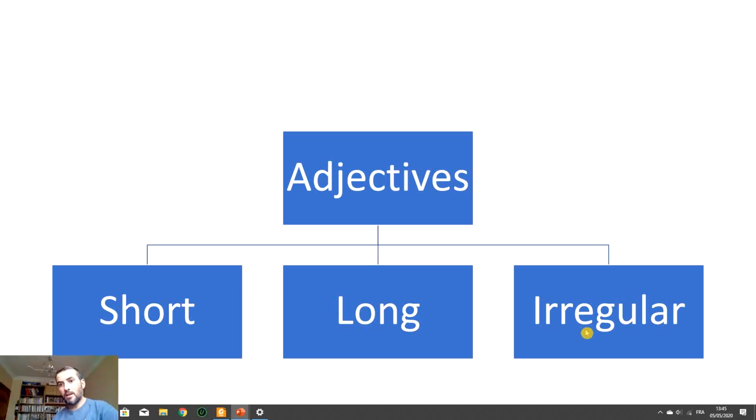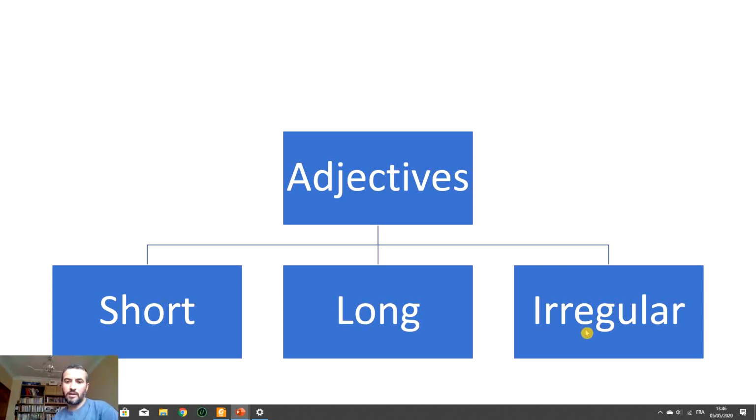It means we can stop many times when we pronounce the word. For example, we say beautiful. How many syllables do we have? We have three syllables. Another example, expensive, three syllables too. So these are long adjectives. Short adjectives have one syllable. Long adjectives have two or more. And irregular adjectives have no rule.